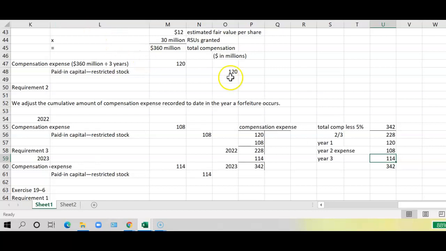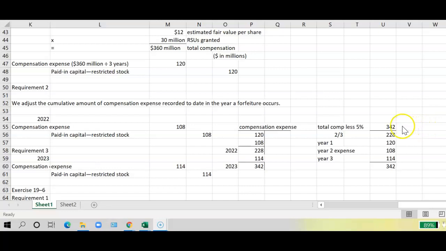So, if you take the original total compensation that should have been recognized without forfeitures, $360 million, and because there was 5% forfeited, you would take the $360 million times 0.95. So the total compensation expense over the 3 years should be $342 million. Now, the turnover occurred in the second year. So in the second year, we have to recognize 2/3 of the compensation expense.